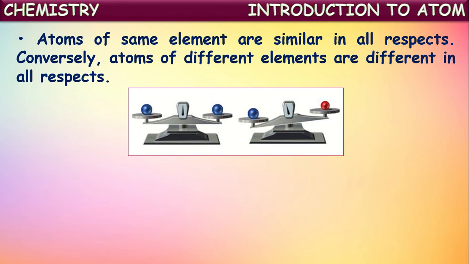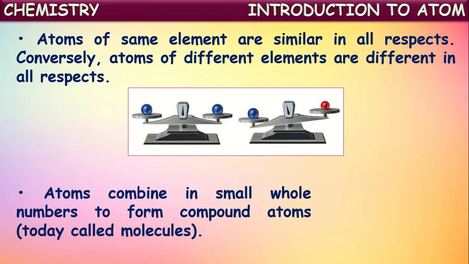These will all be the same for the atoms of an element. Atoms of the same element are similar in all respects. Conversely, atoms of different elements are different in all respects. In this way, atoms of one element have all properties the same, and atoms of different elements have all properties different. This is one of the points proposed by John Dalton.